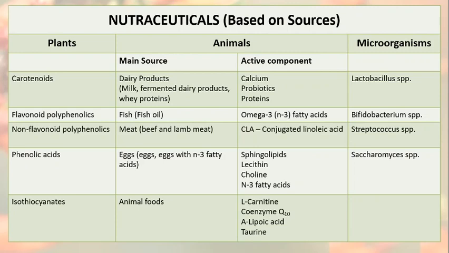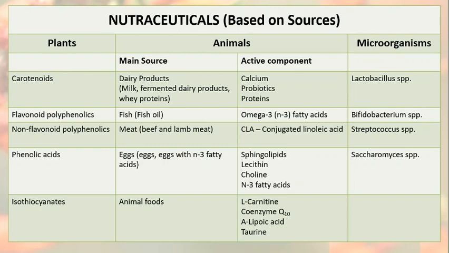Now coming to the sources of nutraceuticals as animals, the different sources are the dairy products, fish, meat, eggs, and other miscellaneous animal foods. Under dairy products, there might be milk as a source or fermented dairy products, whey proteins, and other elements. The active components from these dairy products are calcium, probiotics, and proteins. And we have omega-3 fatty acids from fish and conjugated linoleic acid from beef and lamb meat.